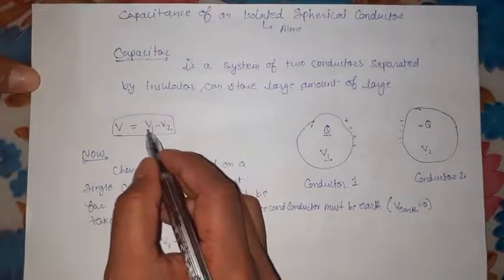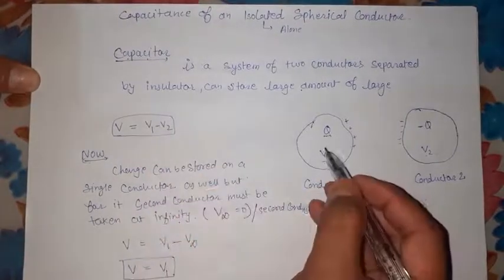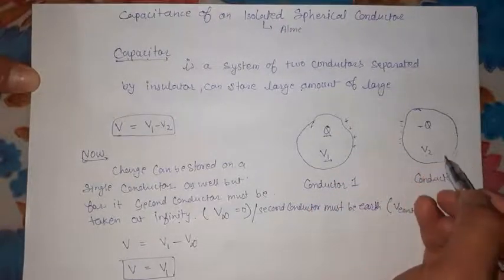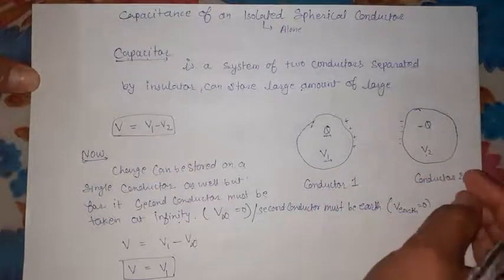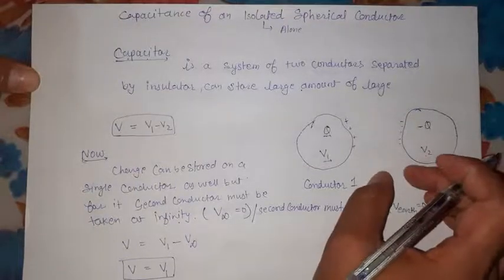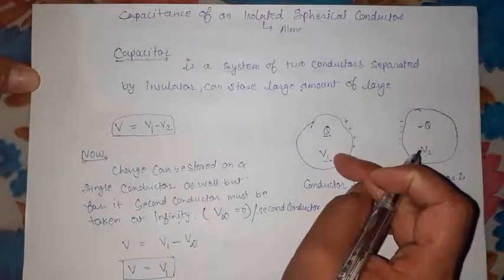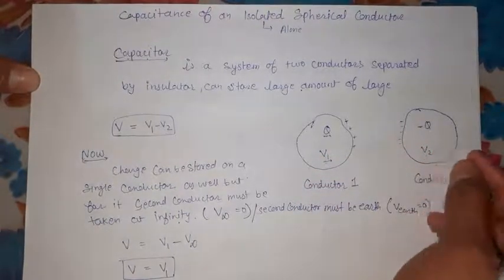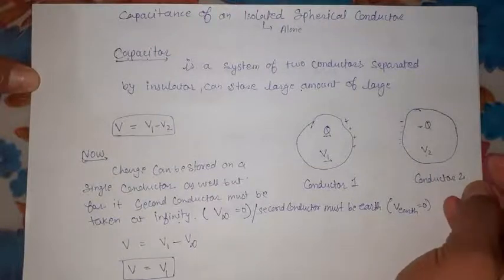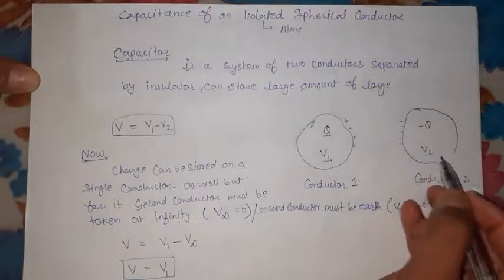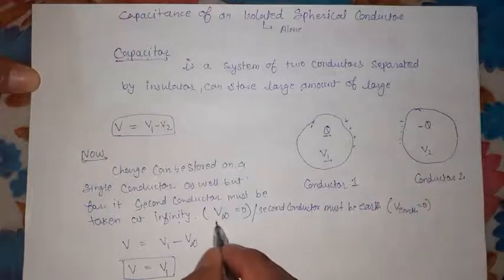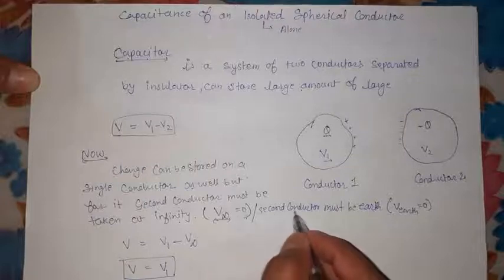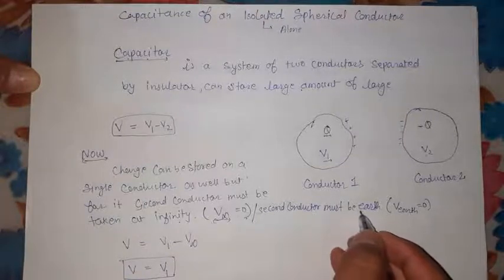Now, we can store the charge in a single conductor as well, but for this we have to suppose that the second conductor is at infinity. Why do we consider the second conductor at infinity? Because at infinity the potential will be zero. Or else we can suppose that the second conductor is the earth.